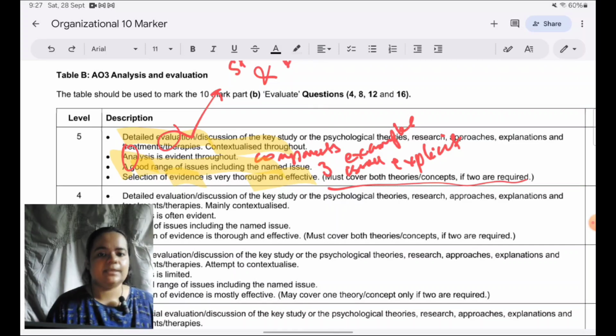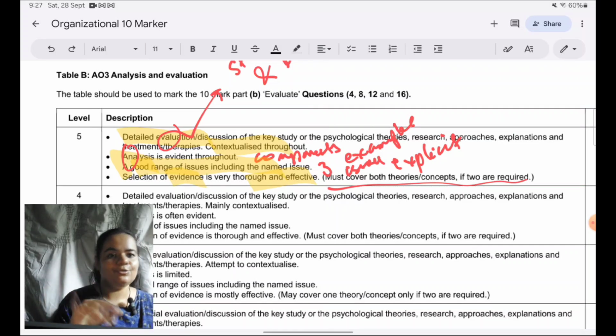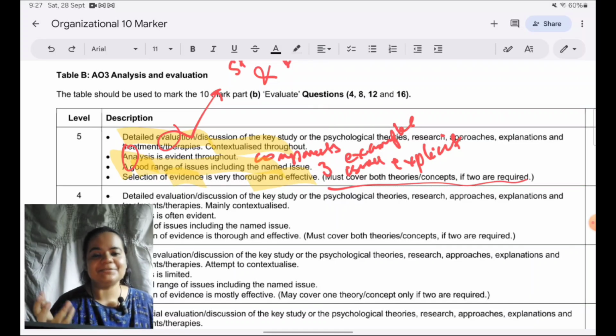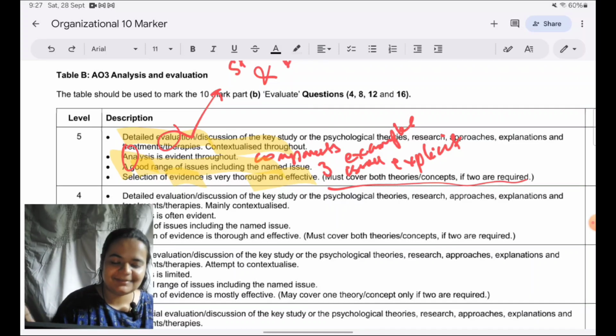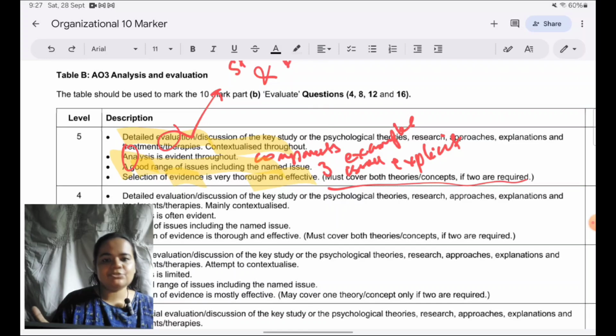Of course, hard work is needed. It is not that you can just know this and now you'll be able to write good answers, because for analysis and all you'll have to learn the theories and all properly. But first you learn how to write according to the mark scheme, then do your hard work, then learn all the textbook content and revise properly, and then prepare your answers.